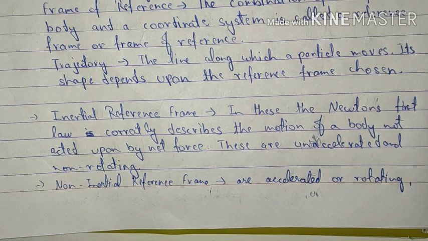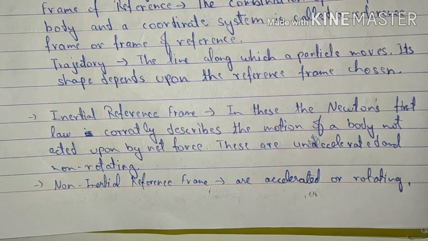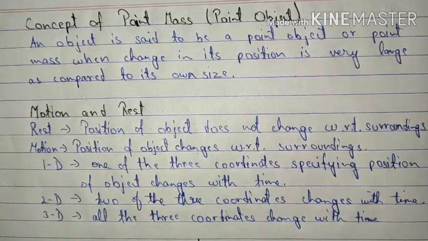The next type of reference frames are non-inertial reference frames. These are accelerated or rotating, or we can say that they are just the opposite of inertial reference frames, and they do not exhibit the property of inertia since an external force is being applied on the body, as a result of which it gets accelerated. This acceleration can be produced both by changing the velocity or the direction of the motion.